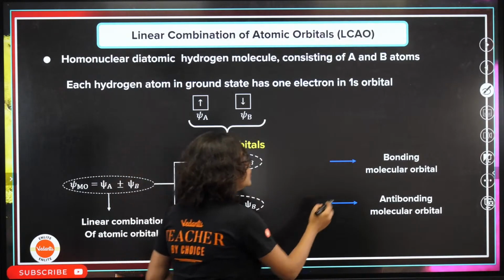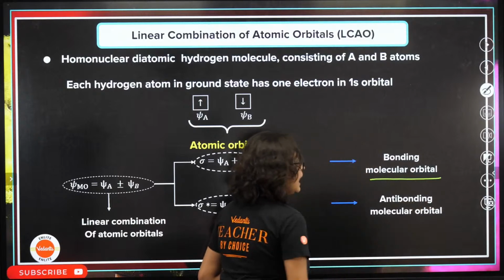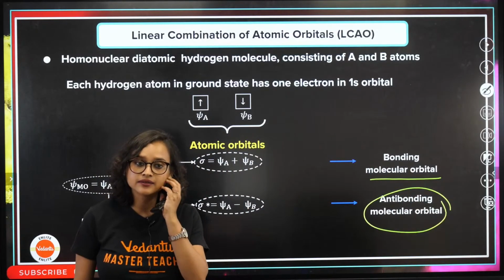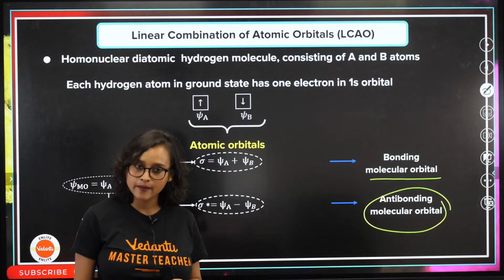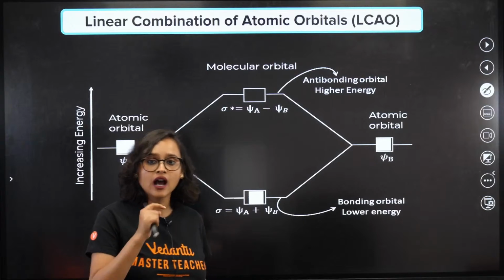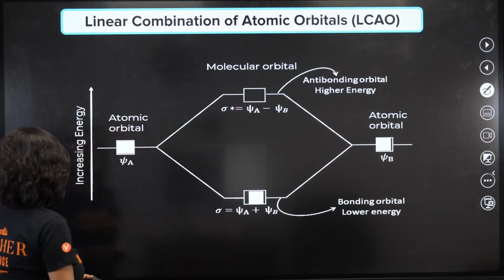So there will be a bonding molecular orbital and there will be an anti-bonding molecular orbital. Am I right? Yes. Okay, now if we do it, see what is happening.